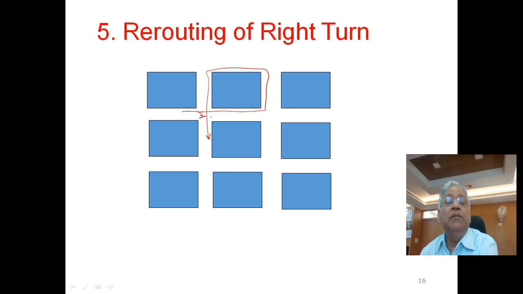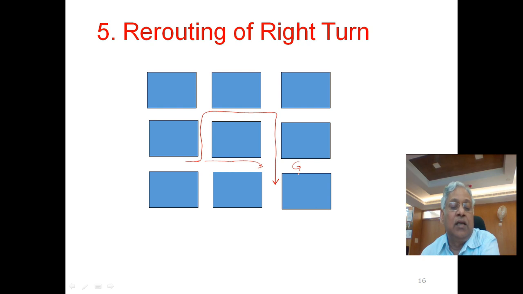The second method could be, if you want to prohibit right turn at this intersection, you can reroute it right from here, and it will go left from here, and then it will take a right turn, another right turn, and then this way. G type of rerouting.